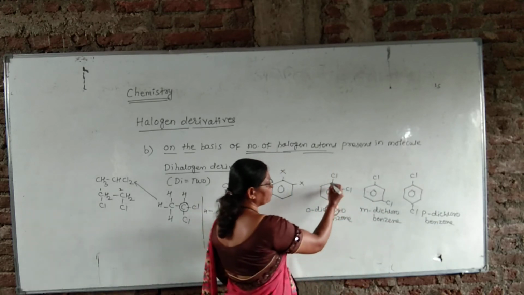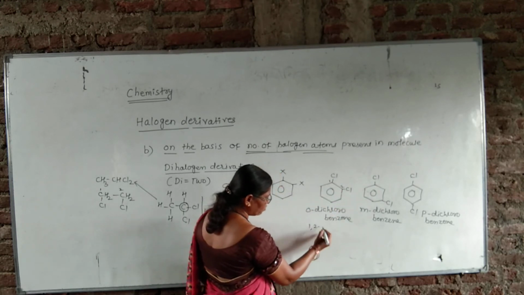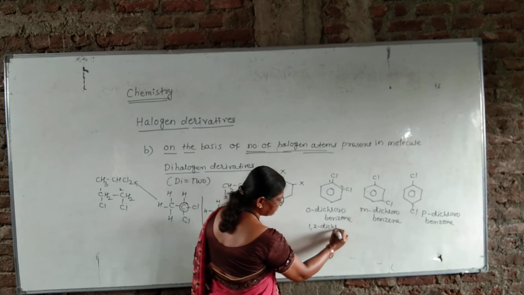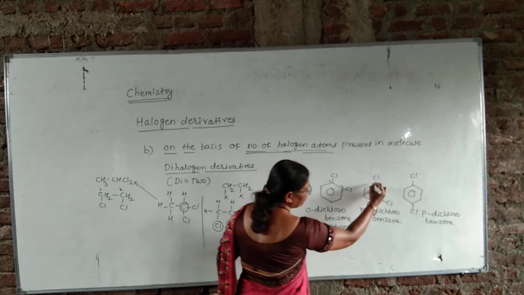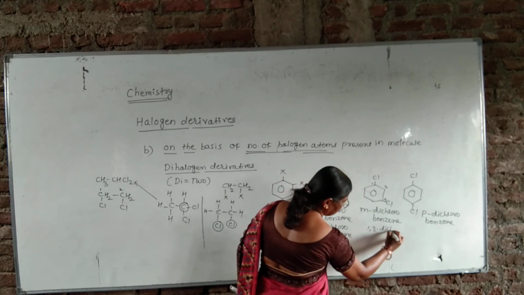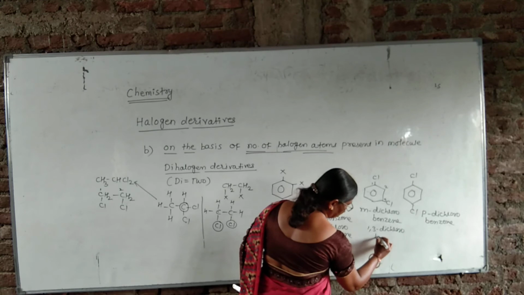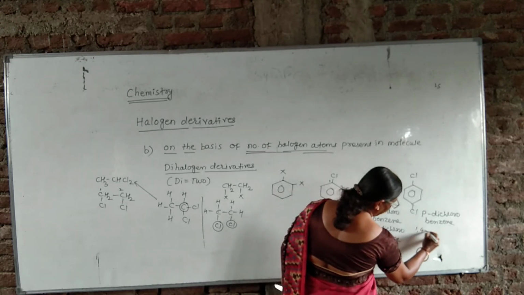If we take the IUPAC nomenclature, then orthodichlorobenzene is called 1,2-dichlorobenzene. This compound is called 1,3-dichlorobenzene. And this compound is called 1,4-dichlorobenzene.